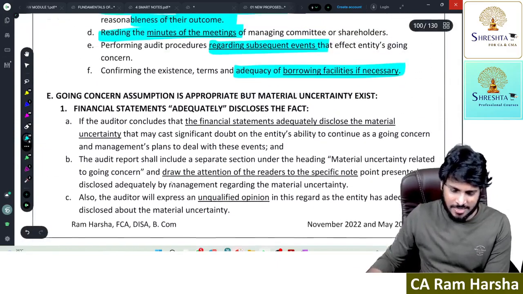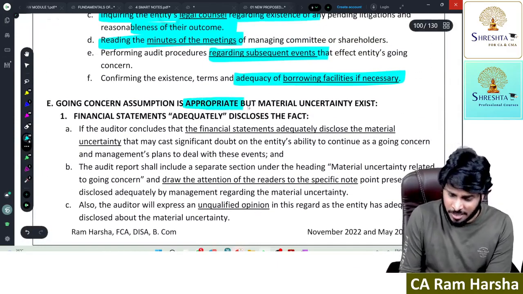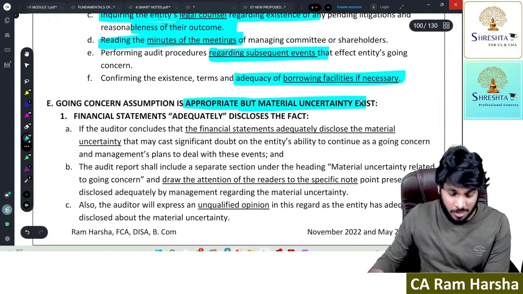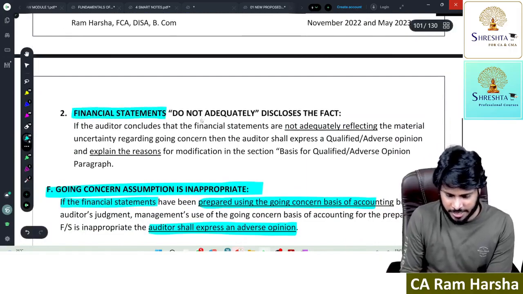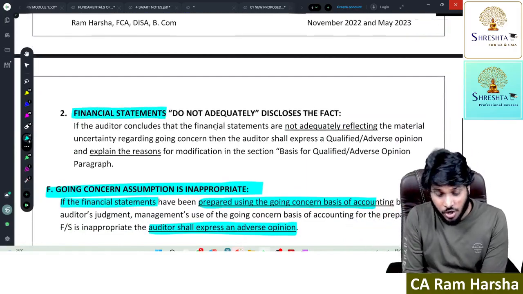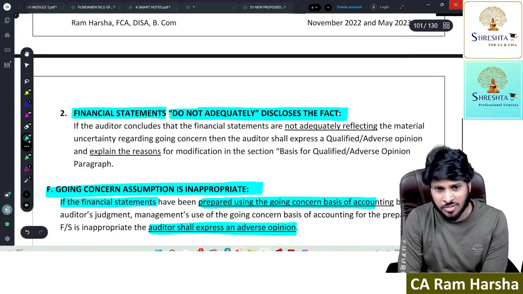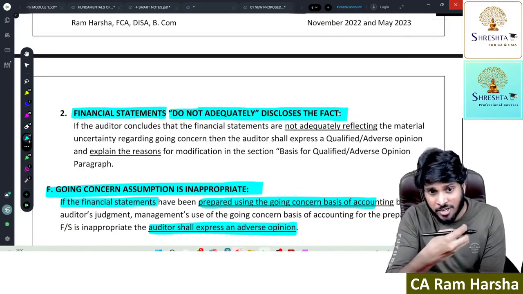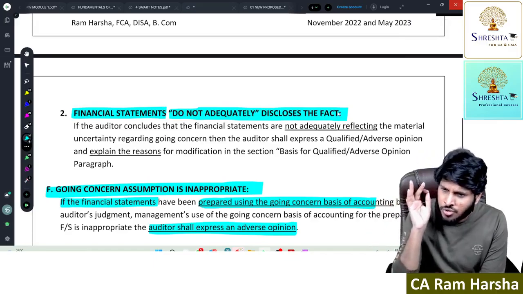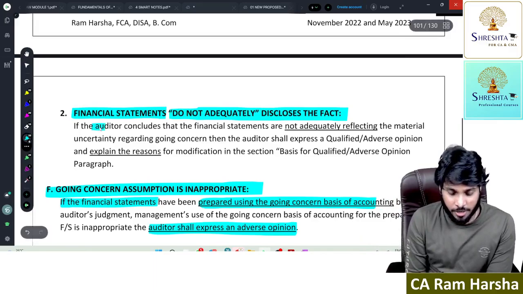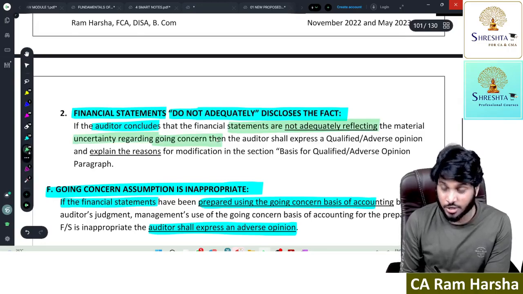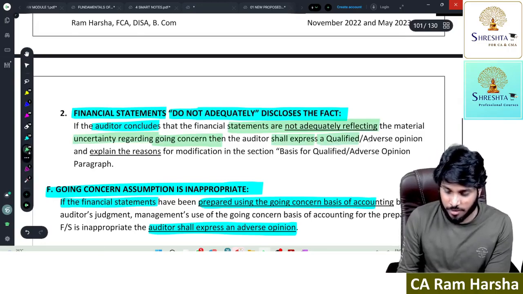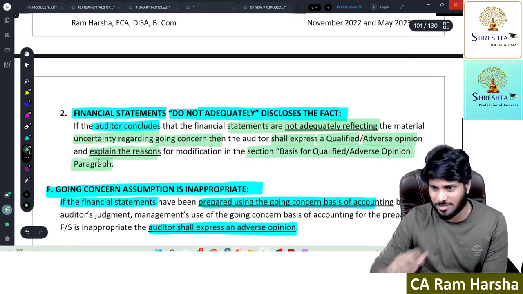Sir, going concern is appropriate, sir. But material uncertainty exists. Now my question is, okay, it is fine, but uncertainty is there. Are the financial statements disclosing that fact? Do not adequately disclose in the financials. No sir, they're not properly disclosing. They're either not disclosing or not properly disclosing. If the auditor concludes financial statements are not adequately reflecting material uncertainty related to going concern, then the auditor shall express a qualified or adverse opinion and explain the reasons in the basis for qualified or adverse opinion paragraph or section.